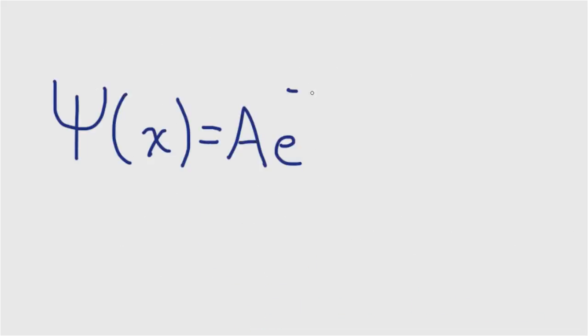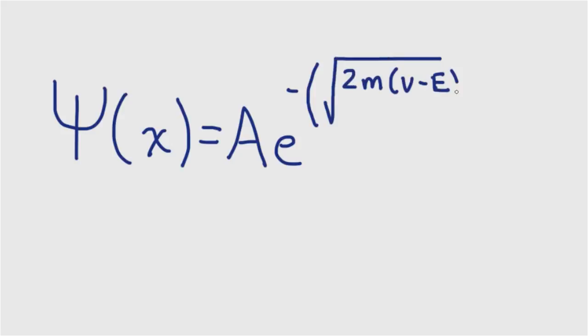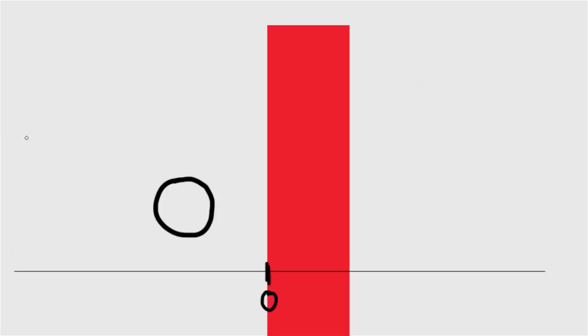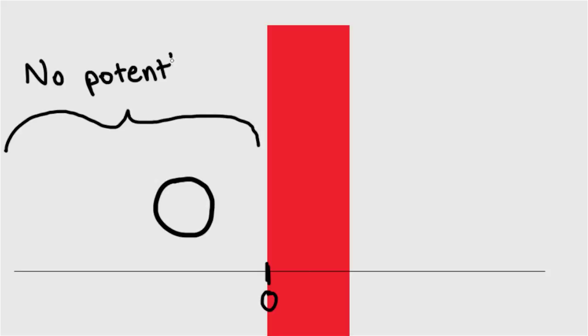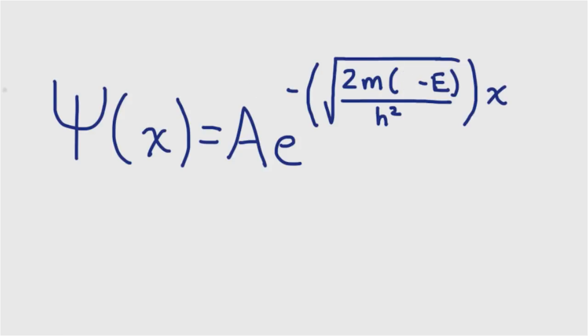It turns out the wave function equals a times e to the minus square root of 2m(V minus E) over h squared, all times x. V represents the particle's potential energy. To the left of the barrier, the particle doesn't experience any potential energy because nothing is compelling it to move a certain way, so V is 0. The particle only has its own energy moving it around, E.